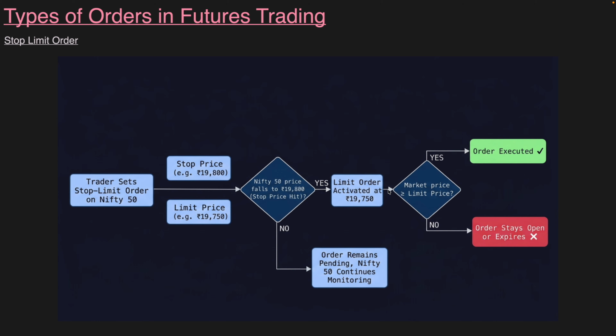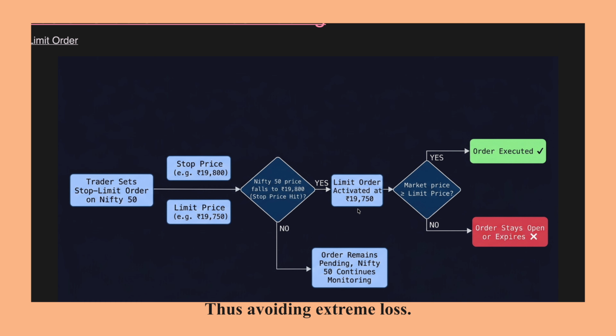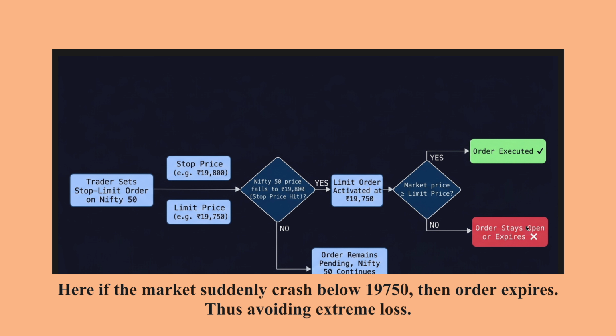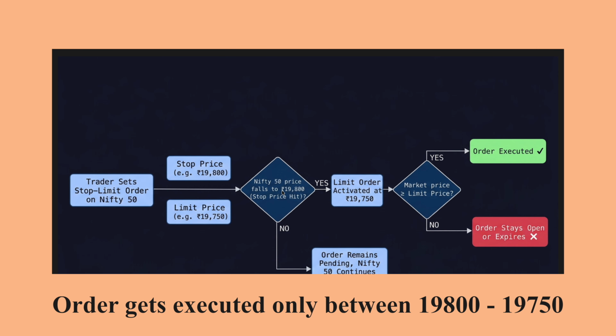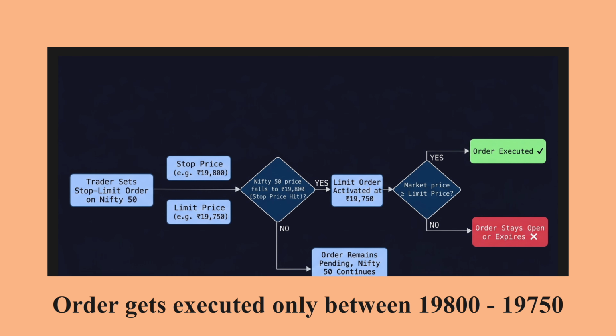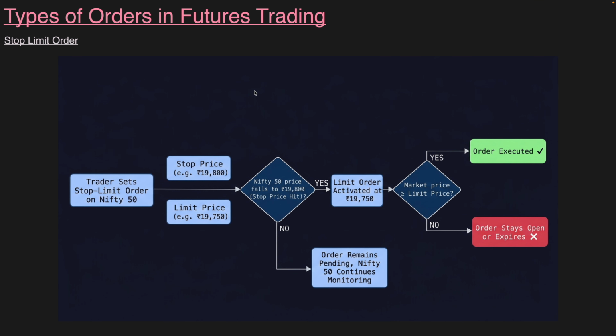Then the system will check whether the market price is greater than or equal to this limit price. If the market price is greater than 19,750, the order gets executed. However, if the market price comes below 19,750, the order will not get executed and the order will immediately expire. Now coming to the second situation, if the Nifty 50 price is not below 19,800, the order remains pending and the system continues monitoring the price. So this is how a stop limit order happens.